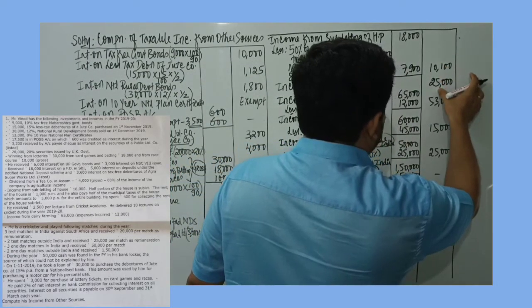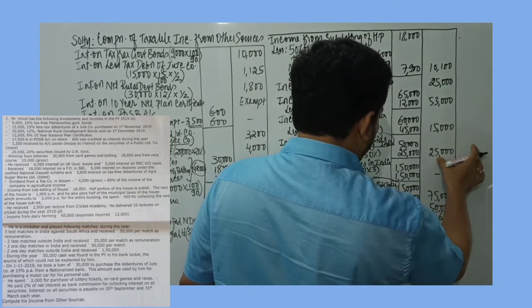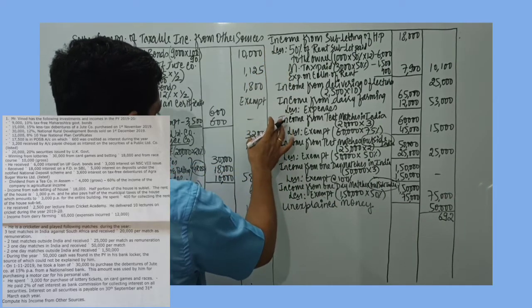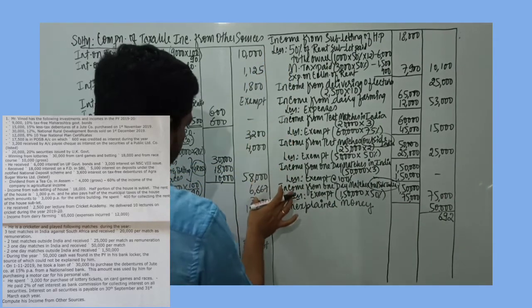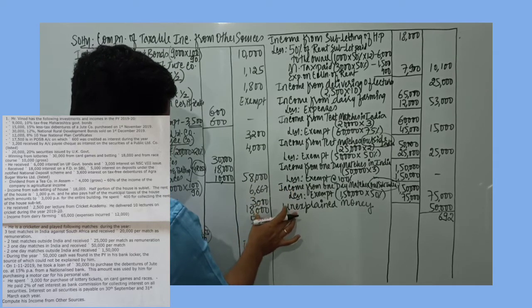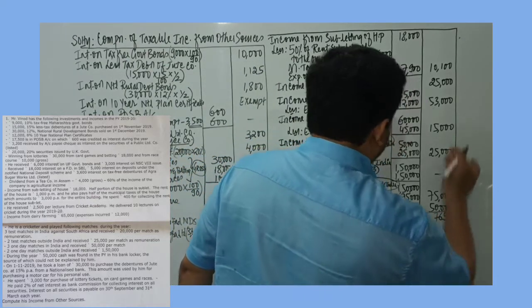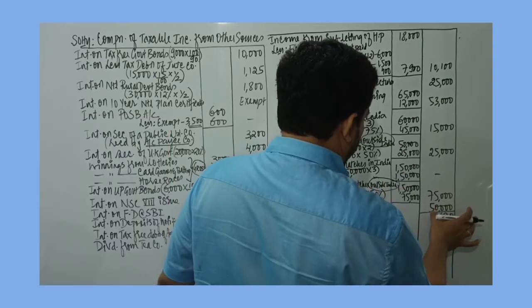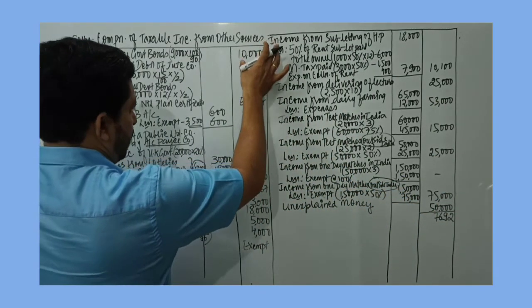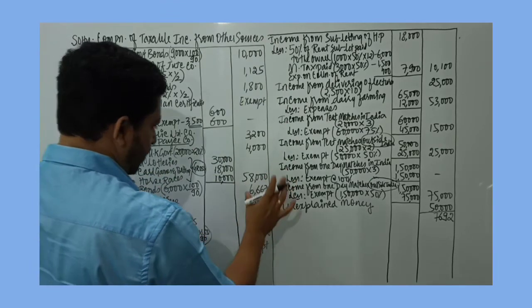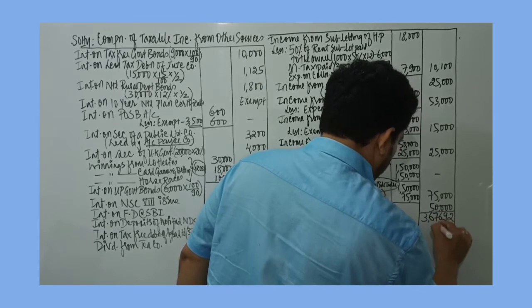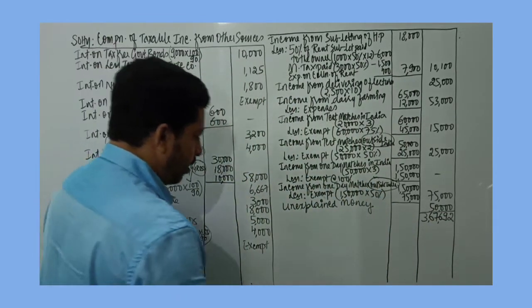Then we have 1, 6, 9, 10, 14, 5 is 19, 20, 24, 25, 26, 27, 28, 29, 30, 33. 33 plus 8 is 41, 47, 50, 58, 59, 60, 63. 63 plus 4 is 67. So 7 and 6, 7, 8, 9, 10, 14, 15, 16, 17, 24 plus 5 is 29, 30, 35 and 36. So it will be 3,67,692. That will be the income.